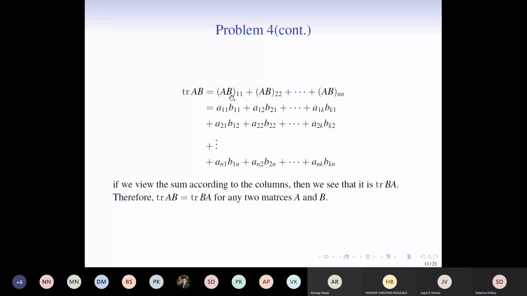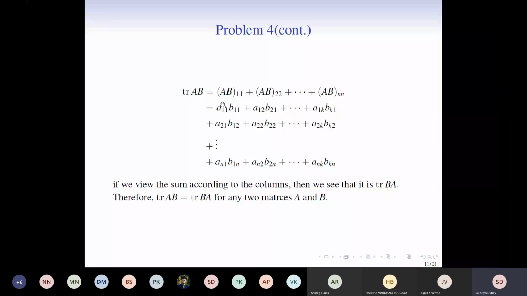matrix AB. When we expand this, we see that AB11 will turn out to be A11 B11 plus A12 B12, and so on. We expand each of the terms, and each of the terms will be these. This is clear by the definition of matrix multiplication. Next, now